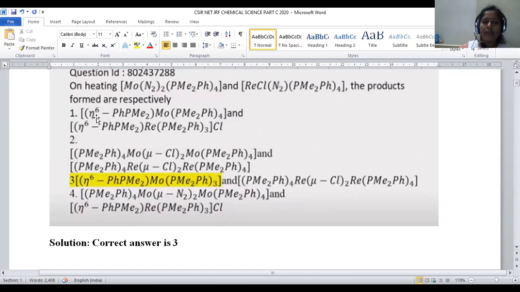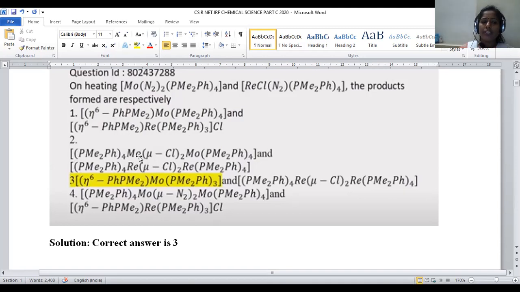There is a possibility, because here one of the dimethyl phenyl phosphines has its phenyl ring giving 6 electrons. But how many ligands are there here? 4 phosphine units. So one phosphine unit is rearranged, and the remaining 3 are left on this molybdenum unaffected. Option number 1 may not be correct.